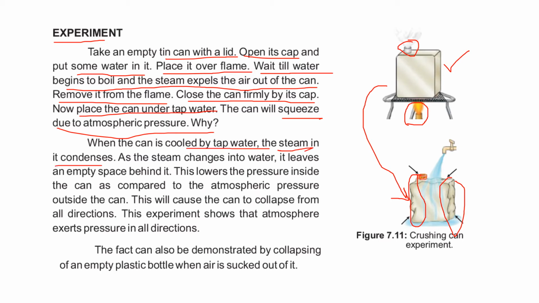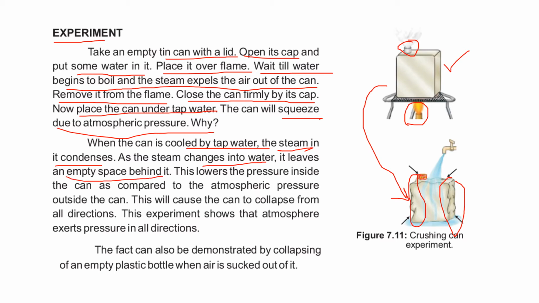So what happened? The water was boiled and the steam was coming out. When you place this can under the tap water, the steam starts condensing. What is condensing? Condensing is basically a process when steam is converted into water. So when you apply the water and the can is tightly closed, all the steam is converted again into water. As the steam changes into water, it leaves an empty space behind it.